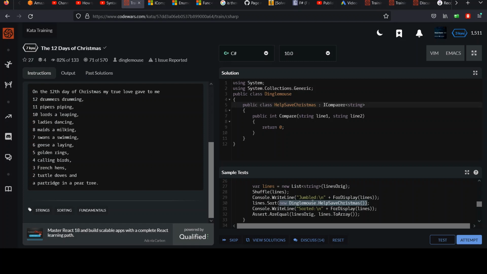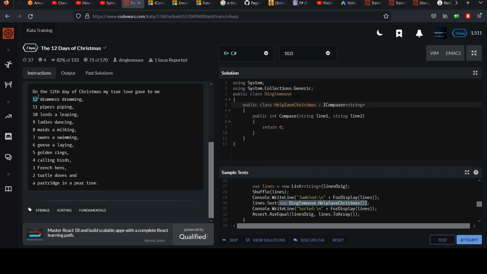And so we have help save Christmas, and the lyrics were over here again. So we need to make it happen in this order. Now, the way that just popped into my head about doing this was that we're sort of sorting, and I noticed that, look at this, most of these lines, almost all of them, start with a number, right? And so I thought, well, what if I just grab this first word in each string and parse the integer value from it, and I can compare those values to determine what order the sentences should be, the whole sentence, right? I don't care about any of the words after. I get a nice clue right here.